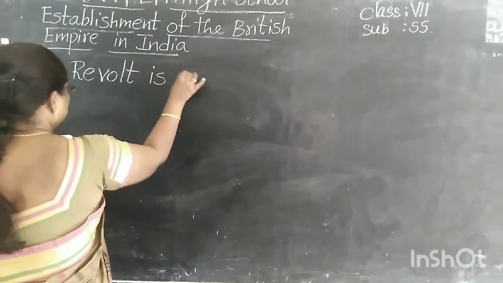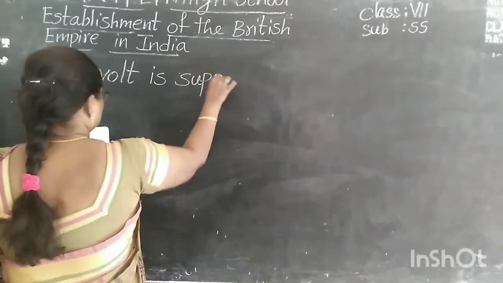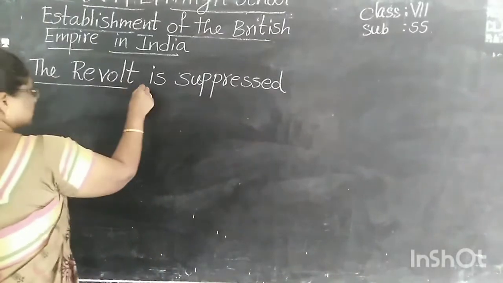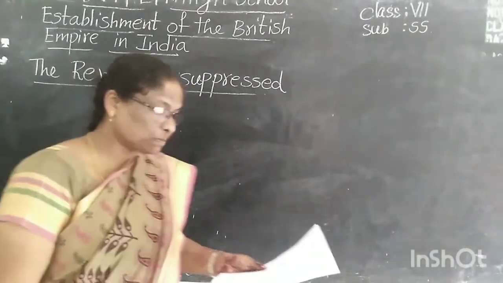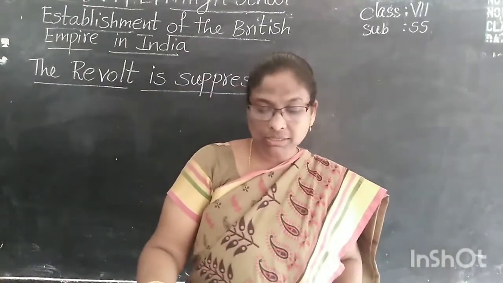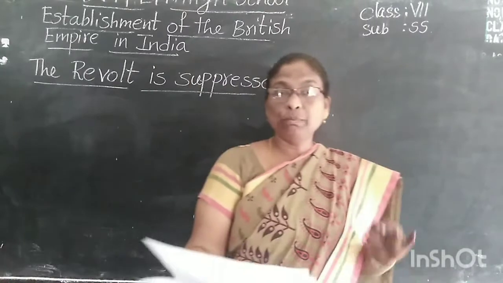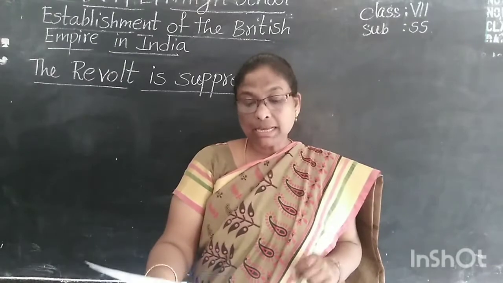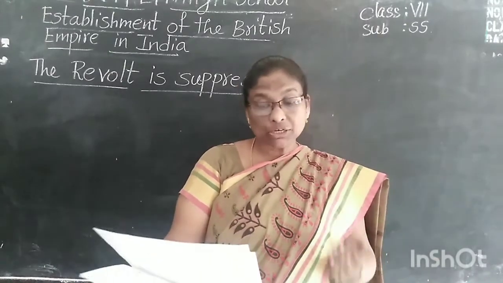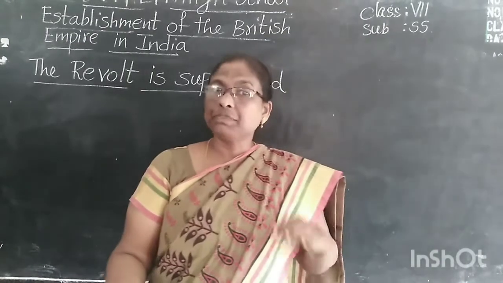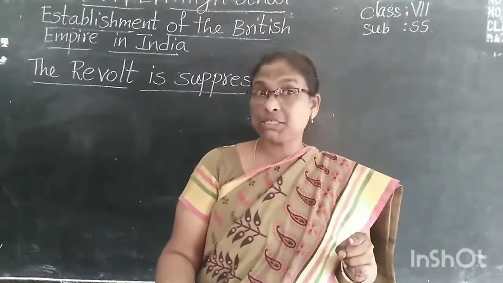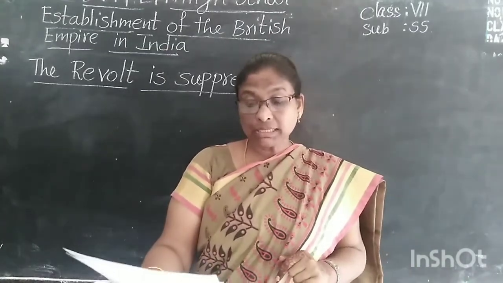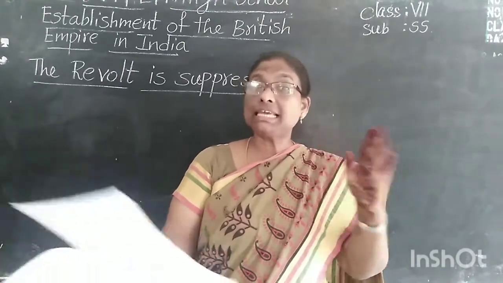The revolt is suppressed. How was it suppressed? How did they forcibly put an end to this revolt? The rebels fought bravely. These people fought very bravely, but the English slowly gained control over the situation and were able to tackle the rebels one by one in each area.